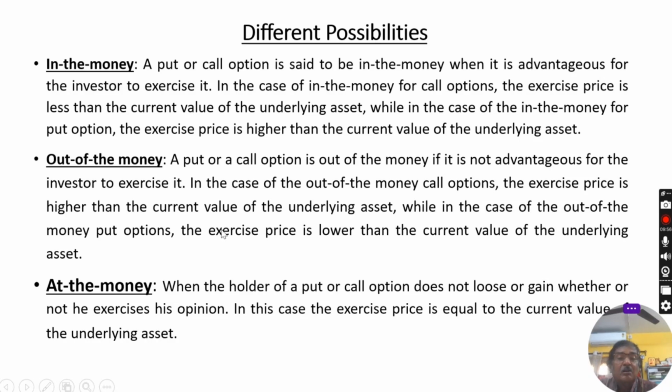While in the case of out of the money in the put options, the exercise price is lower than the current value of the underlying asset. As the market price is higher, it is better to sell at the market price. Why you will go for the exercise price as it is low?